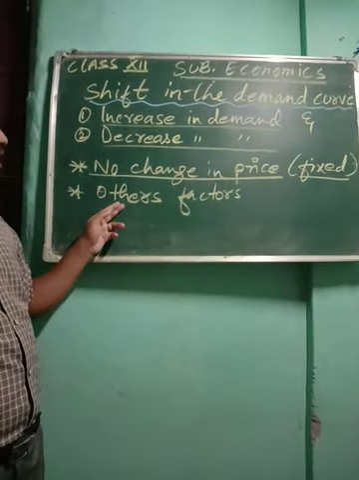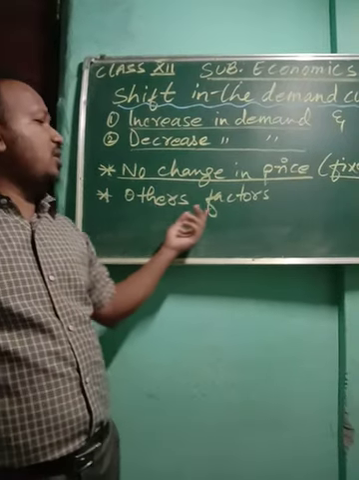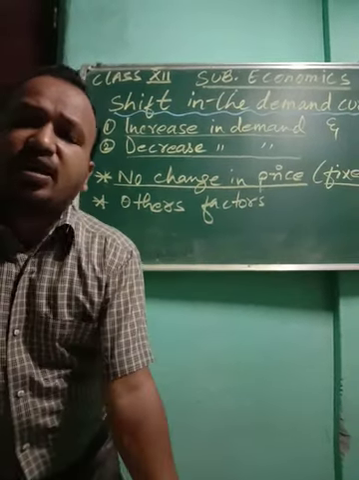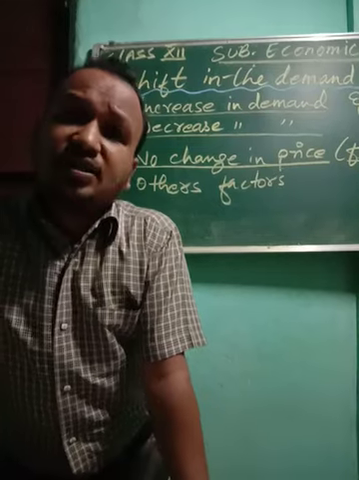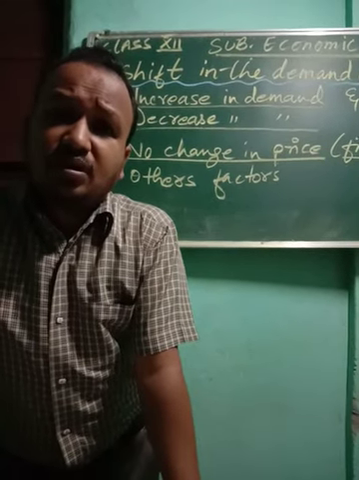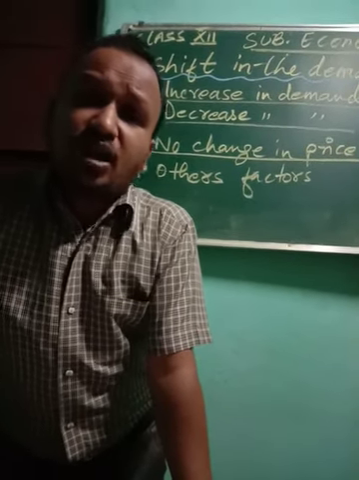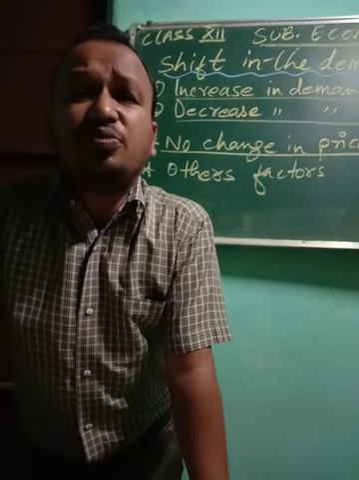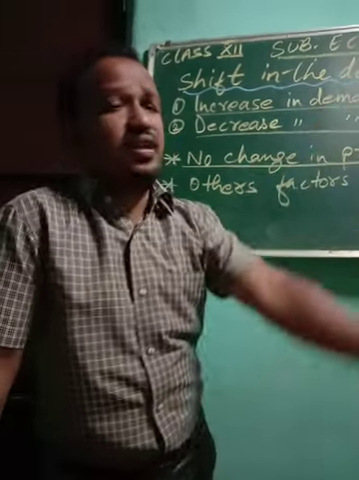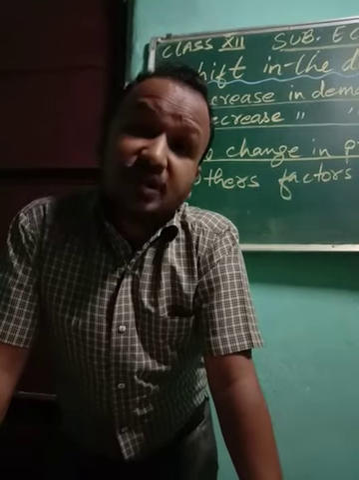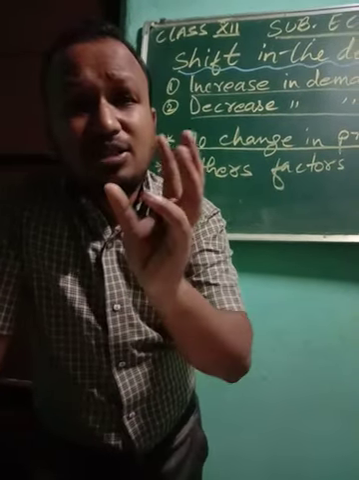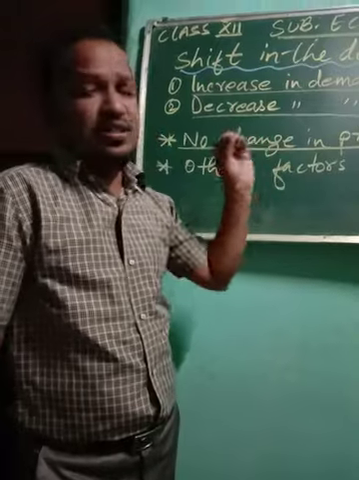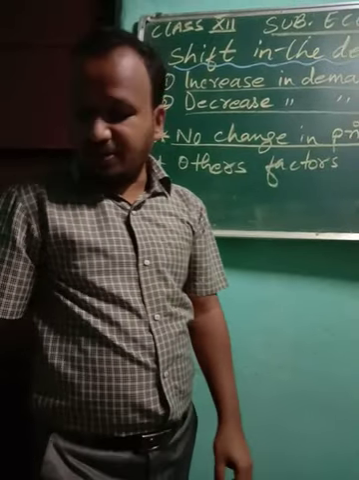And what changes will take place? There will be change in the other factors. Other factors are income of the consumer, taste and preference, substitutes of the commodity available in the market. So these are the factors which will lead to shift in the demand curve. So whatever I have said, you have to keep in mind. By keeping these points in mind, we are going to present the diagram. Please look at the blackboard.